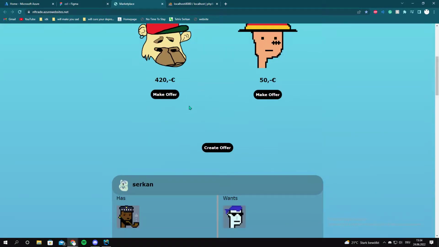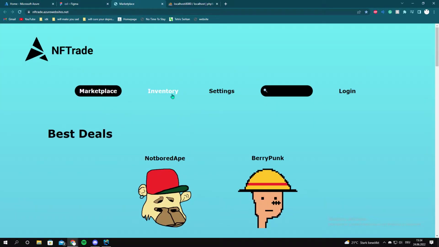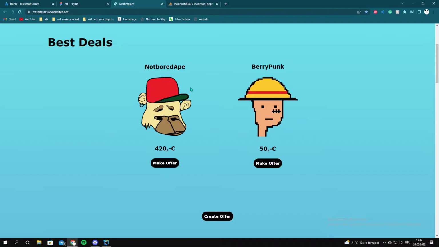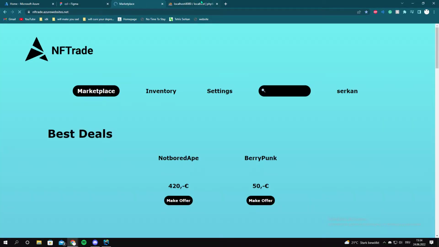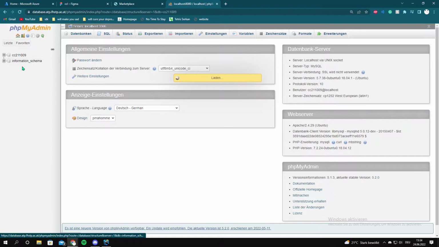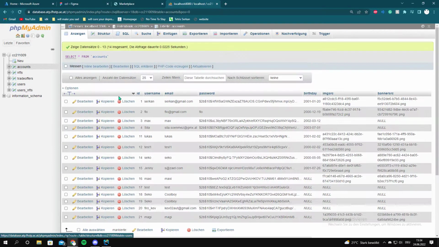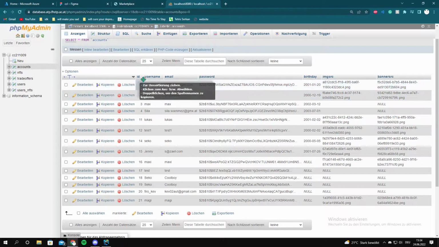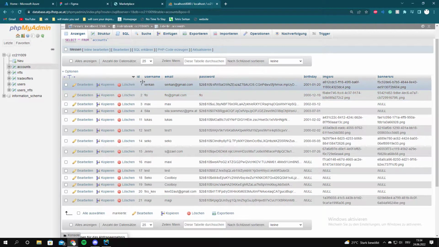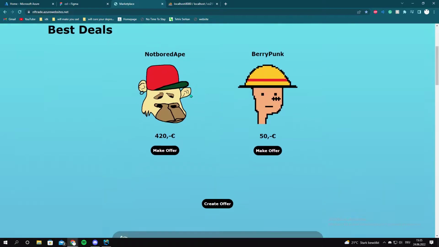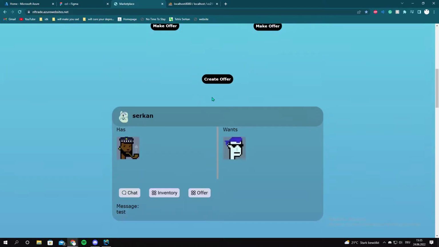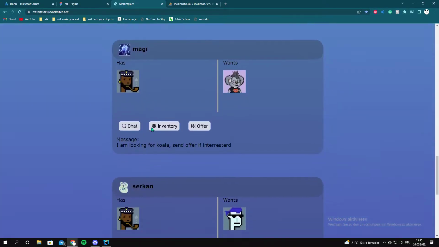I stayed relatively close to my original design. I have the marketplace here where you can log in with your username and password, which is saved in a database in the accounts area. For example, I put my account details inside. I also encrypted the password, but I will come to that later. Now you can see all the deals and offers and scroll down.